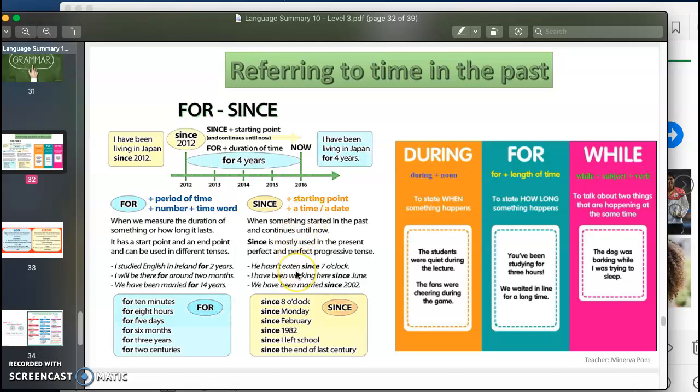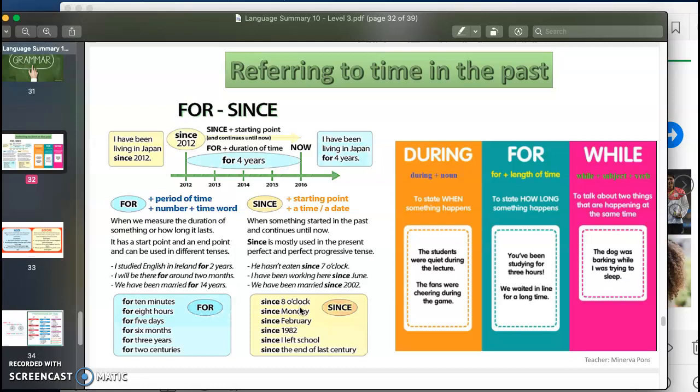So we use since when something started in the past and continues until now. For example, I have been a teacher since 2019. That means that in the past, in 2019, I started being a teacher, and today, in 2020, I am still a teacher. Let's say I have been working since 8 o'clock, or I have been waiting for you since 8 o'clock.